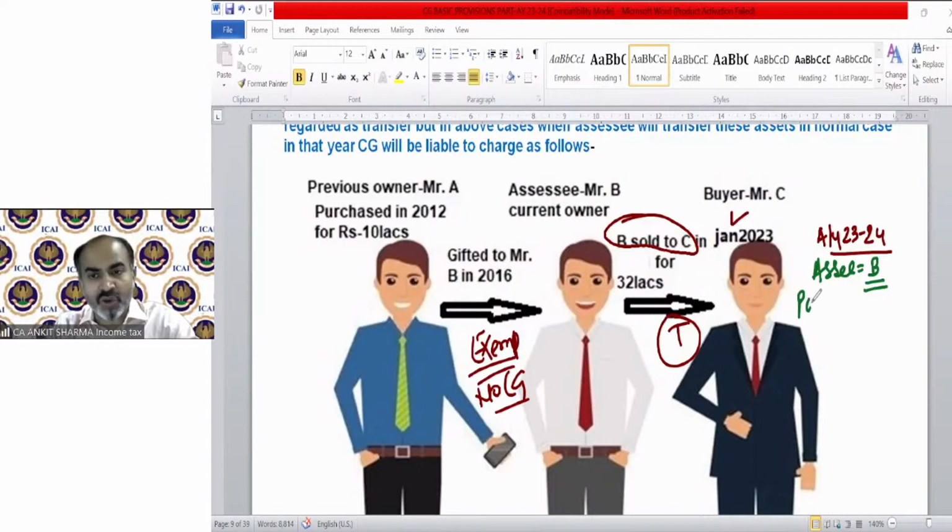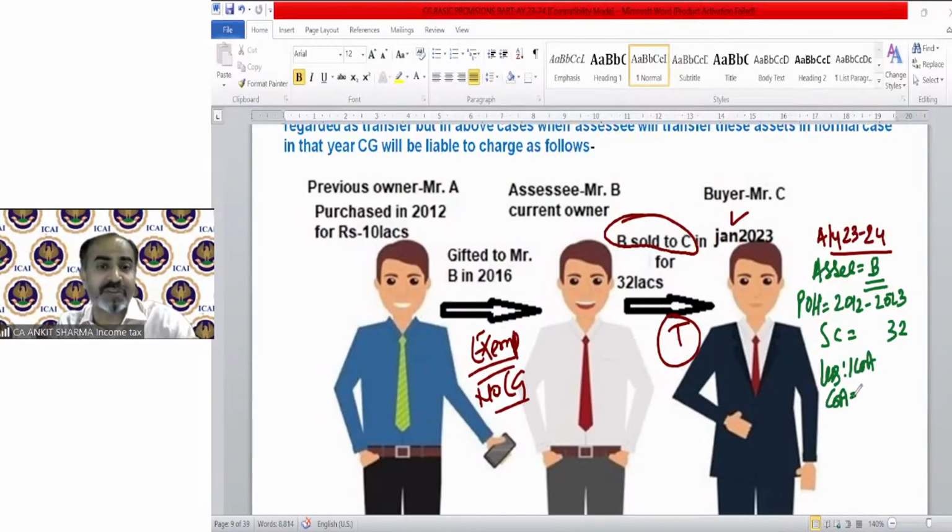Now, if I ask you what the period of holding is: it will be from 2012 till 2023, because the period of holding is as per the previous owner, that is Mr. A. Now, what will be the sale consideration? 32 lakh less indexed cost of acquisition. What will be the cost of acquisition?